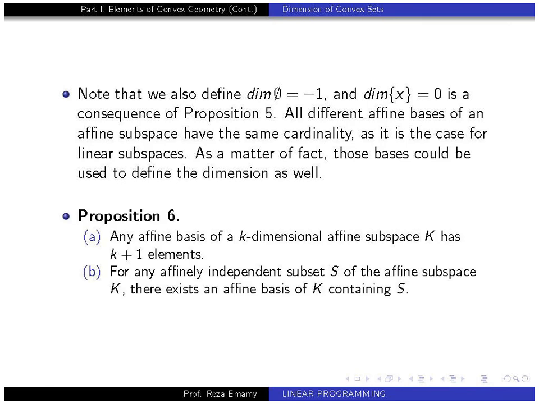Okay, here is proposition 6, which is a consequence of proposition 4. Any affine basis of a k-dimensional affine subspace K has k plus 1 elements, and for any affinely independent subset S of affine subspace K, there exists an affine basis of K containing S. This is just a result of the definitions, again applying proposition 4. So these are the classical results, again coming from linear algebra to affine algebra.